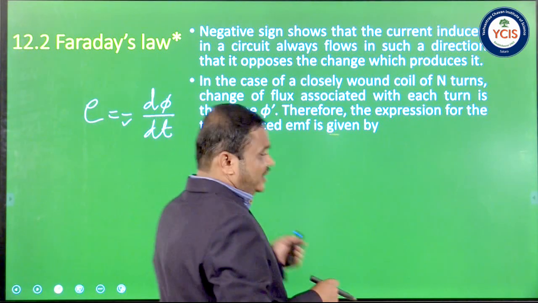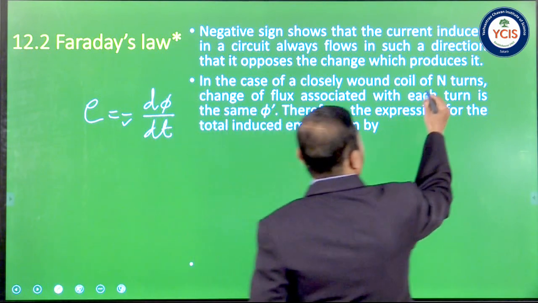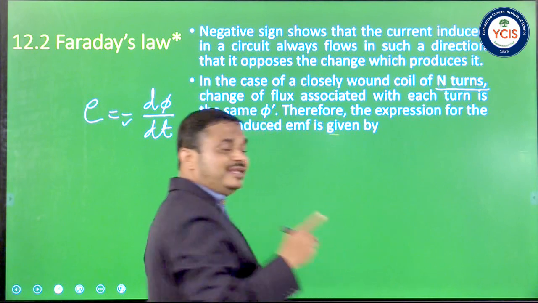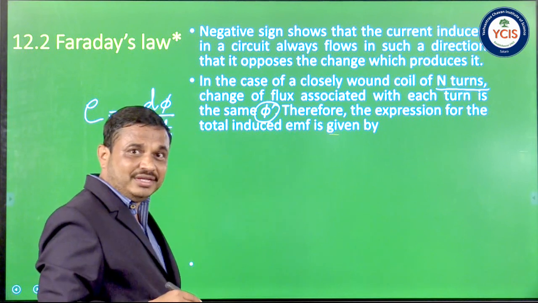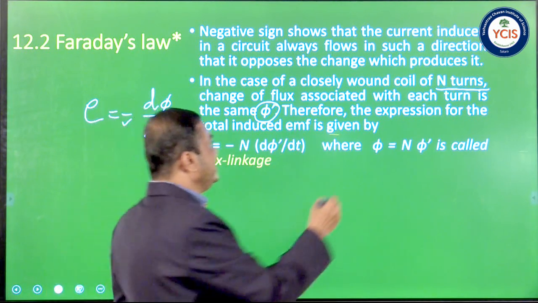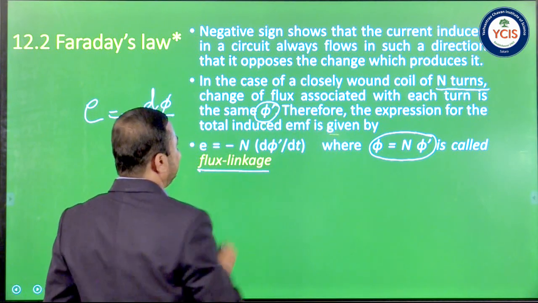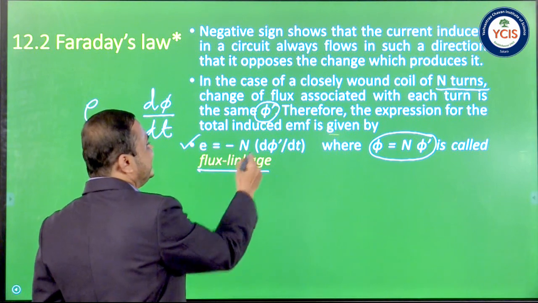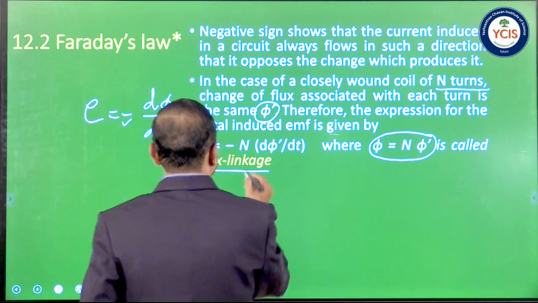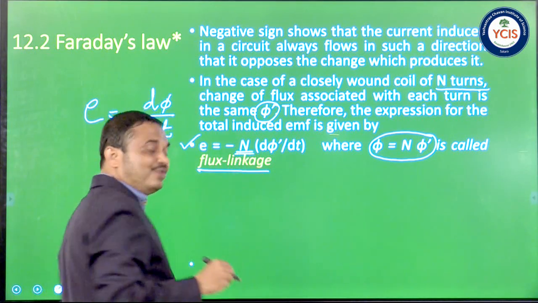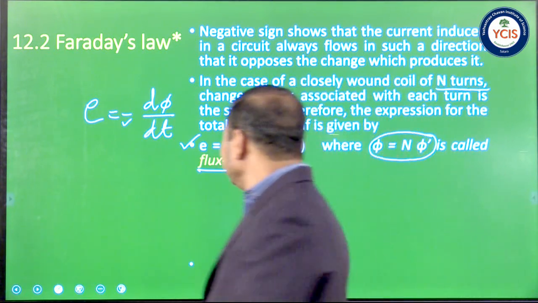Now, if we take a coil having a number of turns n, and phi dash is the magnetic flux associated with a single turn of that coil, then the total flux is given by n phi dash, and that n phi dash is called the flux linkage, and therefore E is given by E equals minus n d phi dash by dt. That is, the magnitude of induced EMF is directly proportional to the number of turns of the coil also. So if we increase the number of turns, the magnitude of induced EMF goes on increasing.